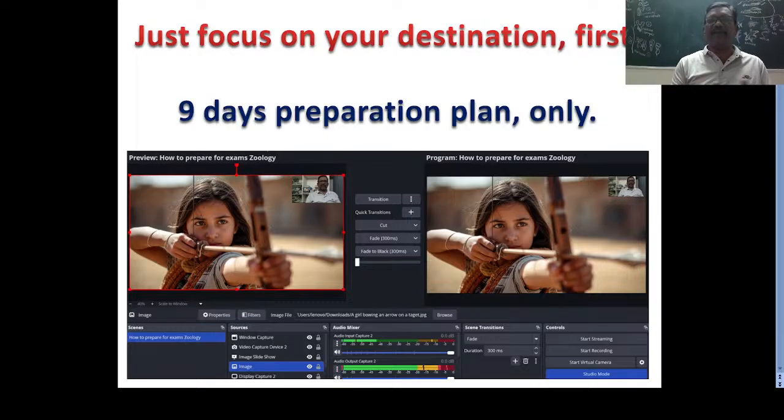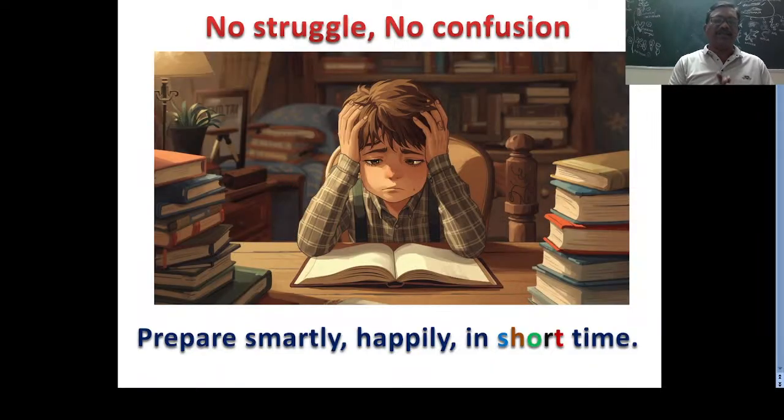I have prepared everything for you. In these 9 days, you have to focus on your studies completely. If you focus on your studies completely, then it will become fruitful. That's all. If you do not focus, there is nothing. So here, the first one is to focus on your destination, and the second one is to focus on your studies, at least in this month. That's good.